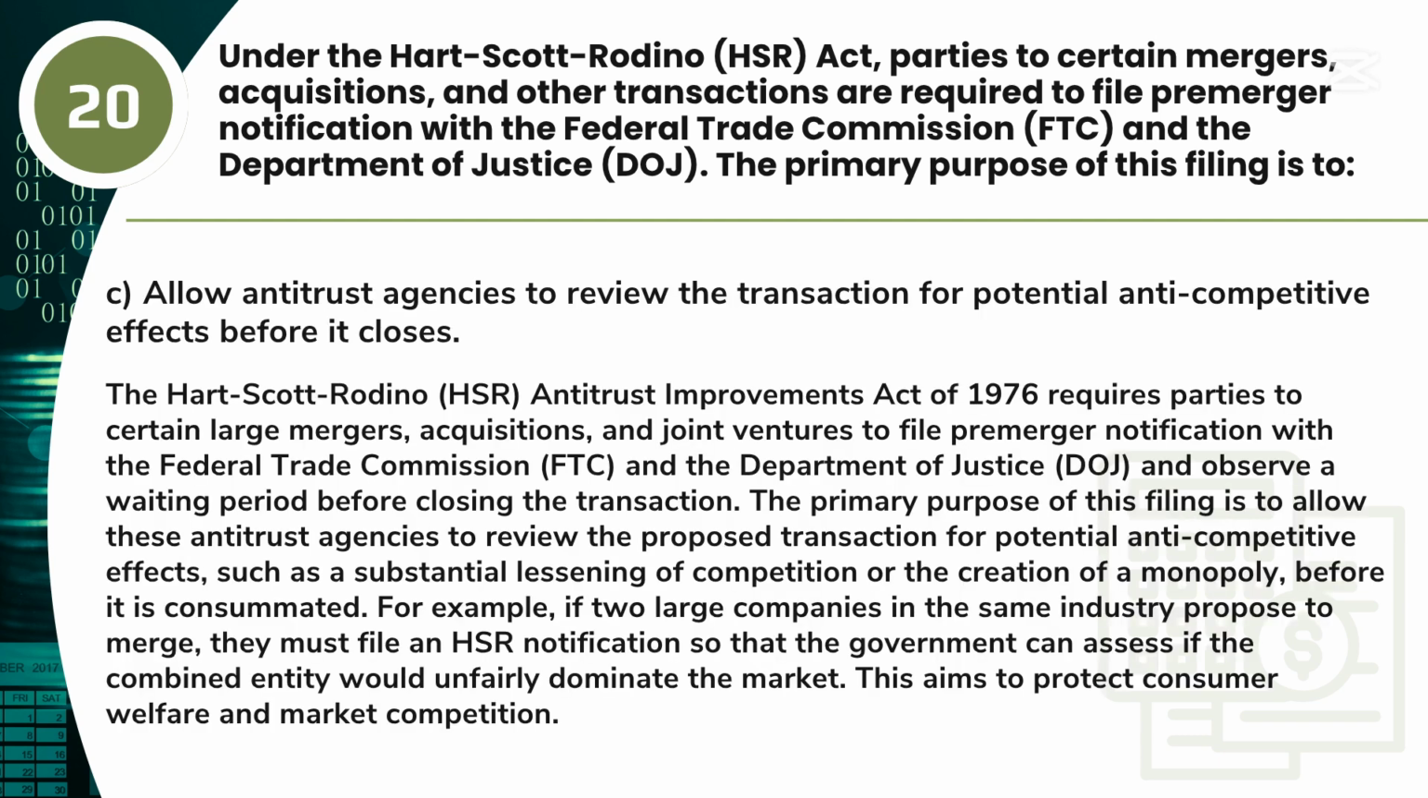Answer: C. Allow antitrust agencies to review the transaction for potential anti-competitive effects before it closes. The Hart-Scott-Rodino, HSR, Antitrust Improvements Act of 1976 requires parties to certain large mergers, acquisitions, and joint ventures to file pre-merger notification with the Federal Trade Commission, FTC, and the Department of Justice, DOJ, and observe a waiting period before closing the transaction. The primary purpose of this filing is to allow these antitrust agencies to review the proposed transaction for potential anti-competitive effects, such as a substantial lessening of competition or the creation of a monopoly, before it is consummated.